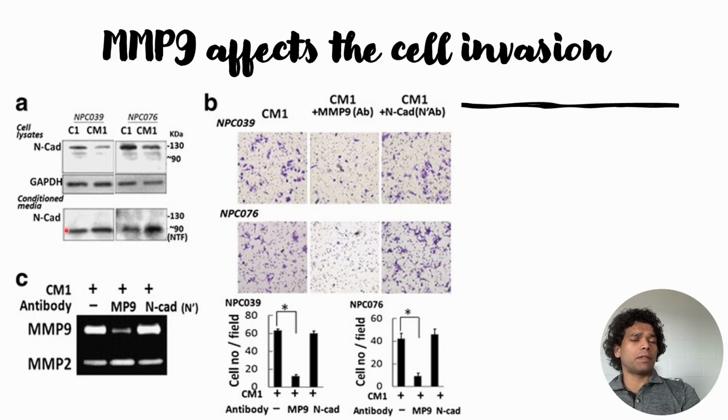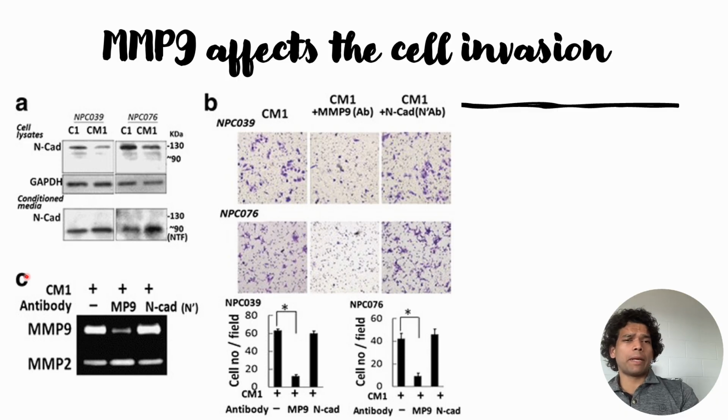Whereas in the conditioned media, they see a negligible amount of intact N-cadherin. However, the N-terminal fragments are present in an abundant amount in the conditioned media, indicating that this N-terminal fragment is being secreted or present in the extracellular matrix rather than in the intercellular part of the cells.